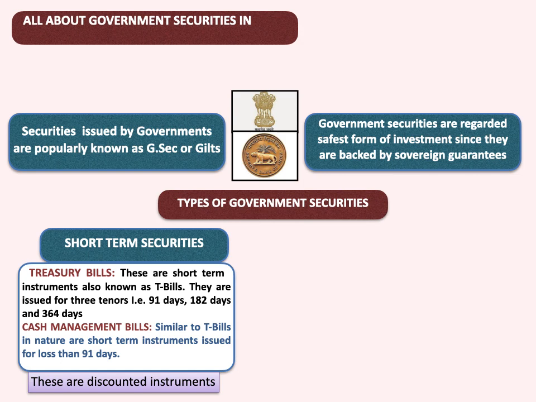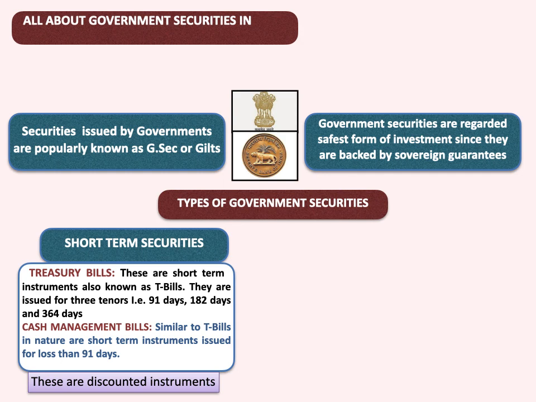Okay. So there are two types of securities. One is short term securities. Short term securities are also known as treasury bills. The treasury bills are short term instruments which are known as T-bills. They are issued for 3 tenors, 91 days, 182 days and 364 days, right? There is another form of short term instrument which is known as a cash management bill, which is very similar to the treasury bills. The only difference is that it is issued for less than 91 days.